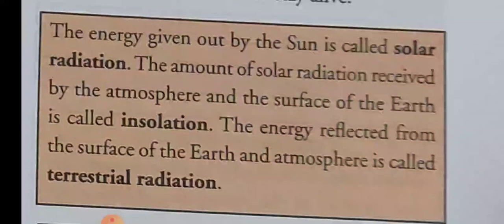The amount of solar radiation received by the atmosphere and the surface of the earth is called insolation, and the energy reflected from the surface of the earth and the atmosphere is called terrestrial radiation.